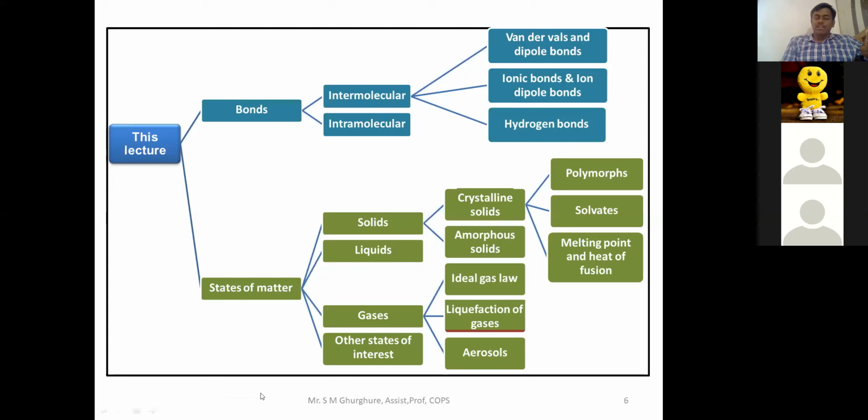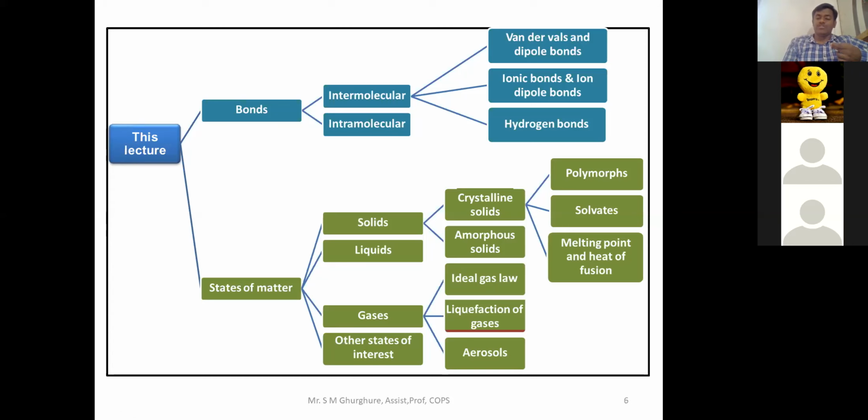Then we are going to focus on the gaseous matter, whether the gas is classified as ideal gas or real gas, then the different types of laws, then the ideal gas equation, then liquefaction of gas, and the different methods used for the liquefaction of gas. That part we are going to study. Okay, those are the points we are going to focus on here.